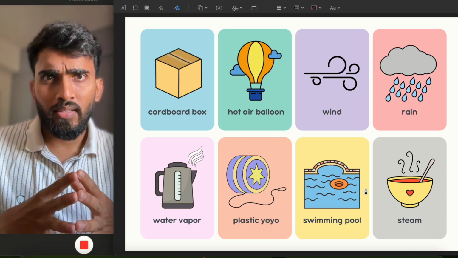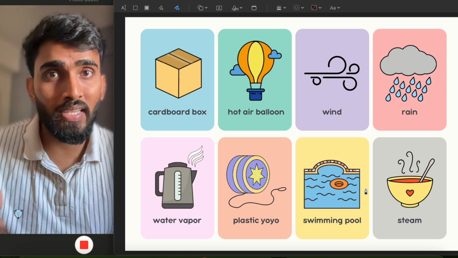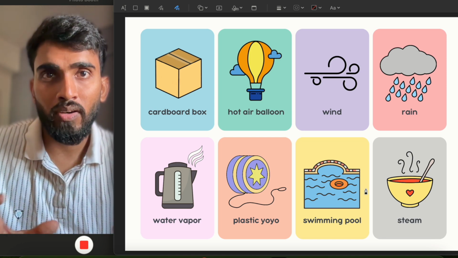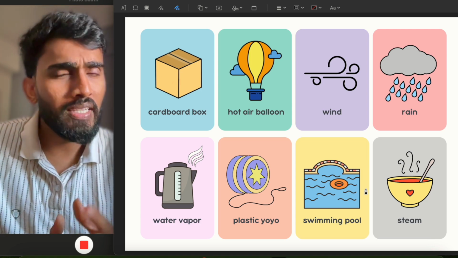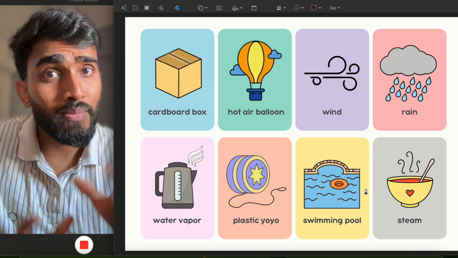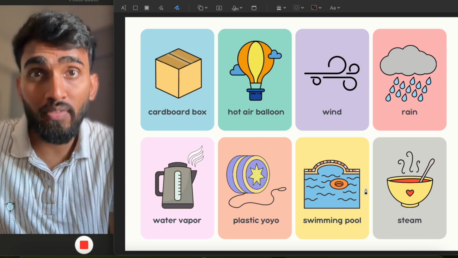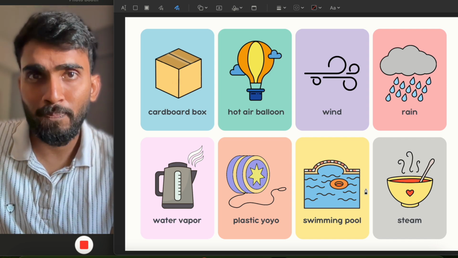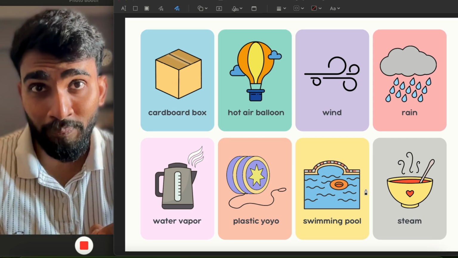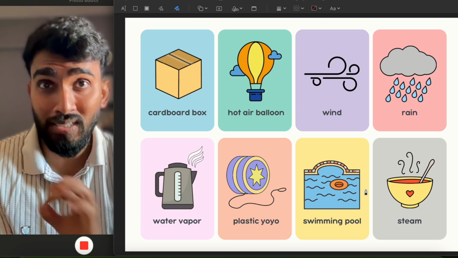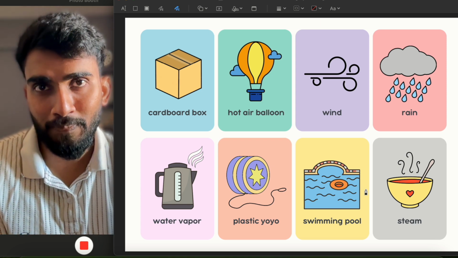When we see, we notice that all these things occupy some space, right? Wherever they are kept, wherever they are in your room, in your surrounding, you see that they all occupy some space and they all have some mass. That is, when you lift, you feel their mass, right? All these things are called matter. And in this video, we are going to understand the entire chapter, Matter in Our Surroundings.